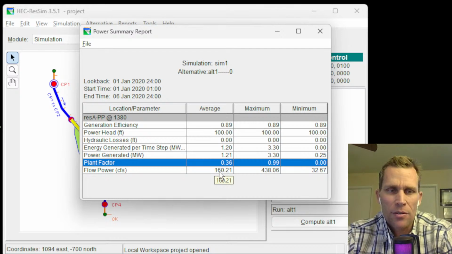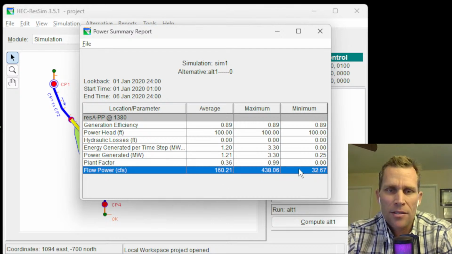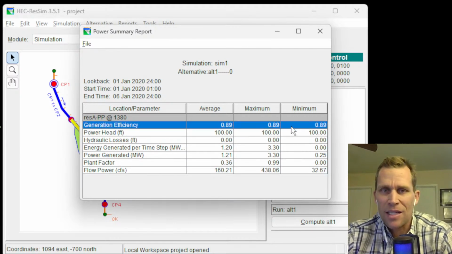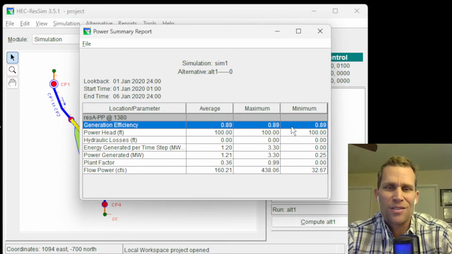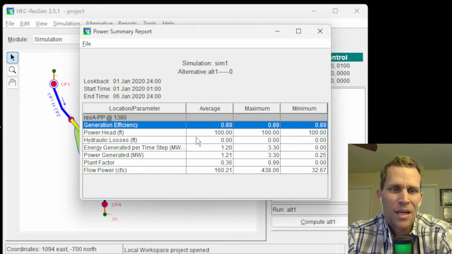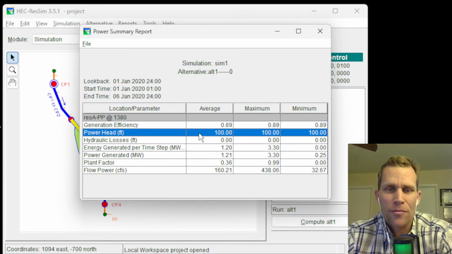There's a few other values here like the flow rate, the average flow rate, the max, the min. Some of these numbers are the same, like the generating efficiency is always going to be the same amount because that's based on the water surface elevation, which is constant for the whole simulation. Same with the head, it's based on water surface elevation.